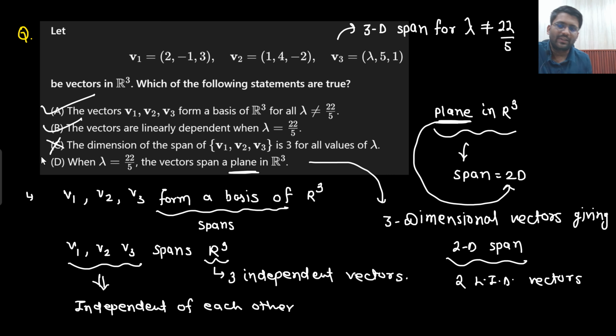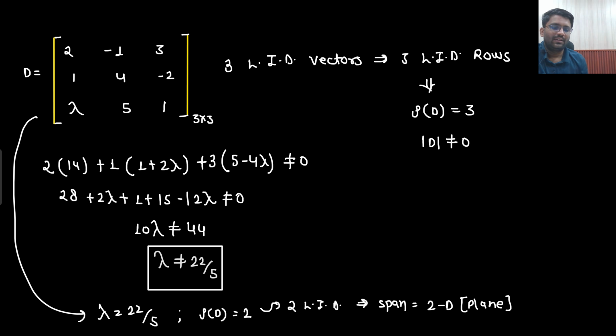Okay, so the last option is also correct. If someone reads the last option in a hurry, what will he say? Okay, the vectors span R3, so it will not span R3, so he will not click on this option. But what they are saying is spanning a plane. If they had written spans a 2D plane, then you would notice it. But what is the meaning of plane? Plane means 2-dimension only, no? So span a plane in R3 means they are talking about 2 dimensions only. So the span is 2D. Understandable? So this option is also correct.